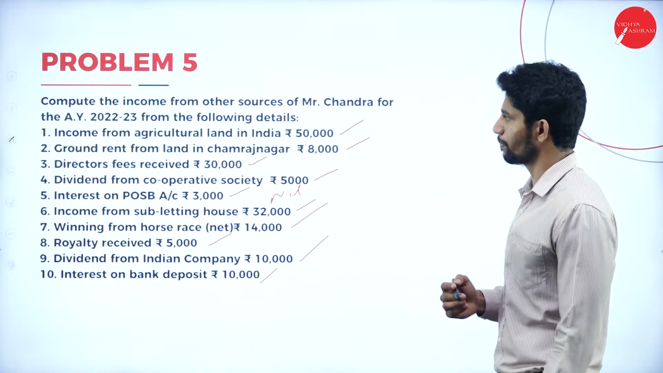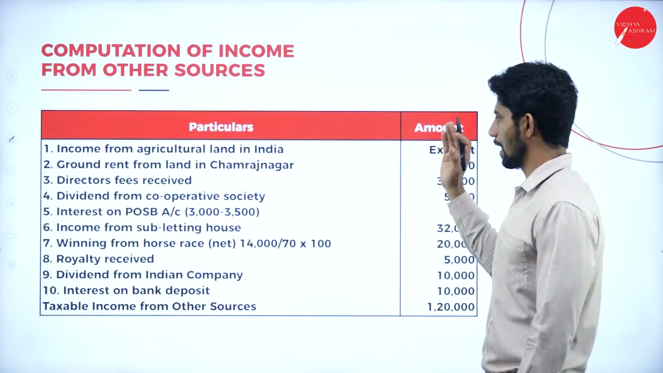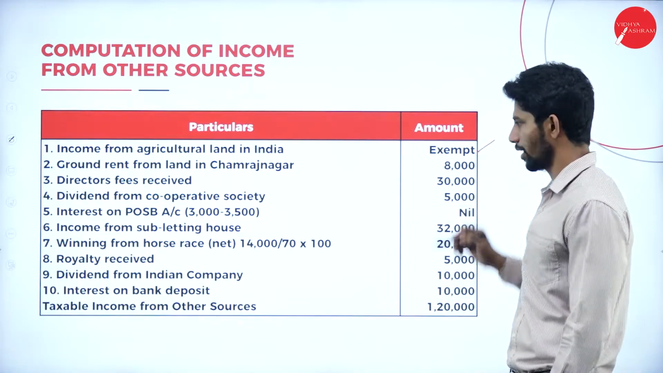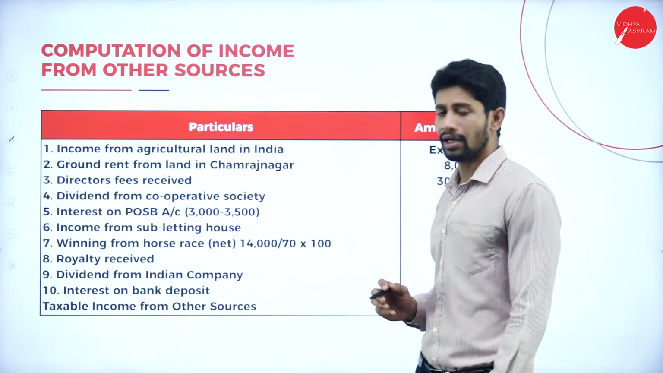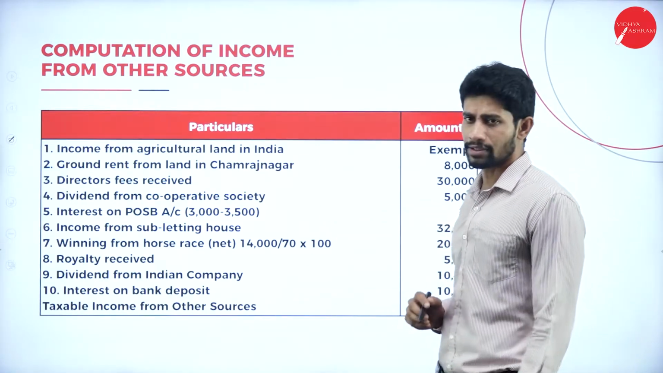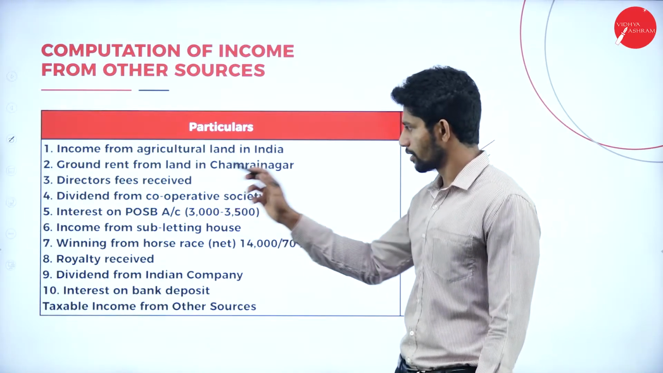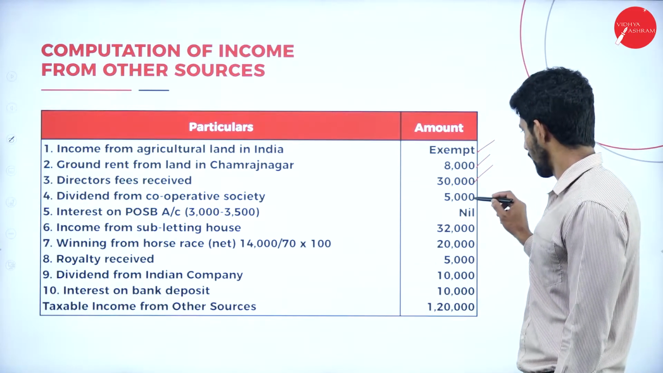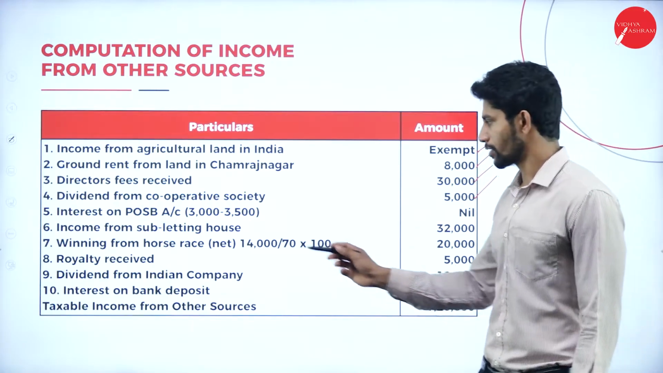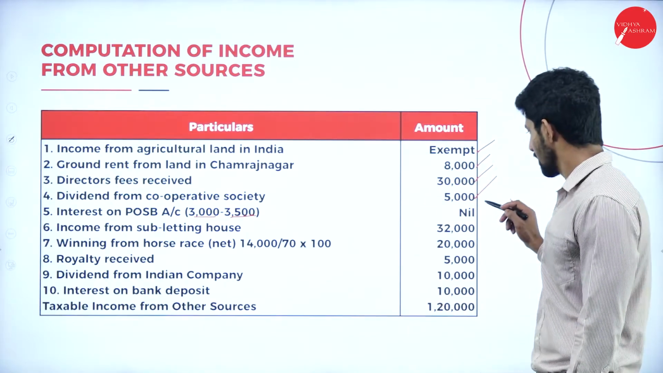Moving on to the solution part, computation of income from other sources, particulars, amount. Income from agriculture land in India, it is exempted. Next, ground rent from land in Chamarajnagar, it is taxable. Next, director's fees received, what is the value? 30,000. Next, dividend from cooperative society, what is the value? 5,000. Next, interest on POSB account, we are receiving 3,000, but the deductible value is 3,500, so it is nil.